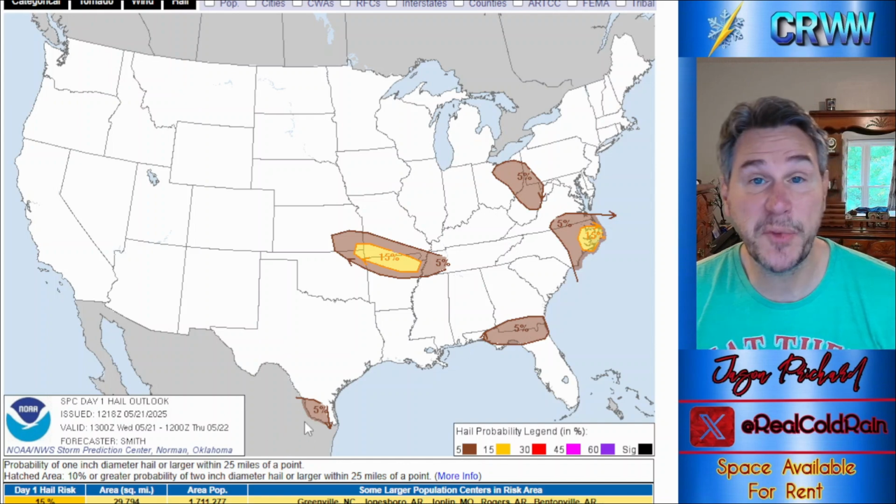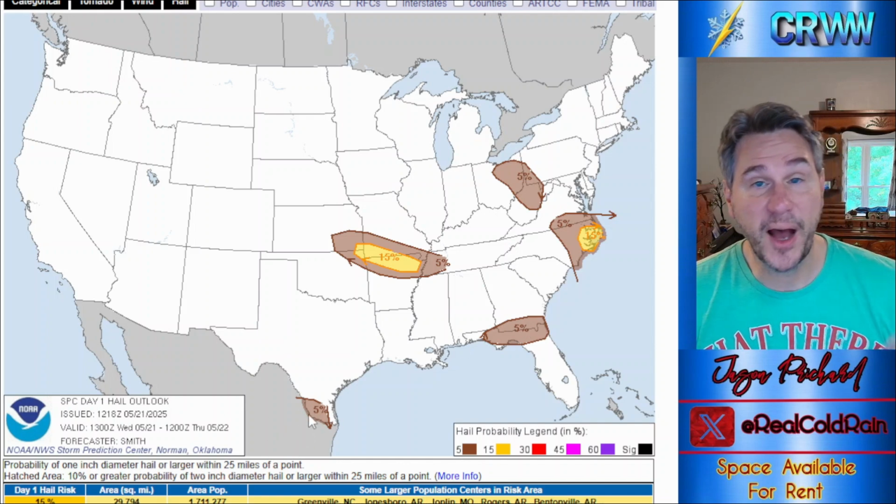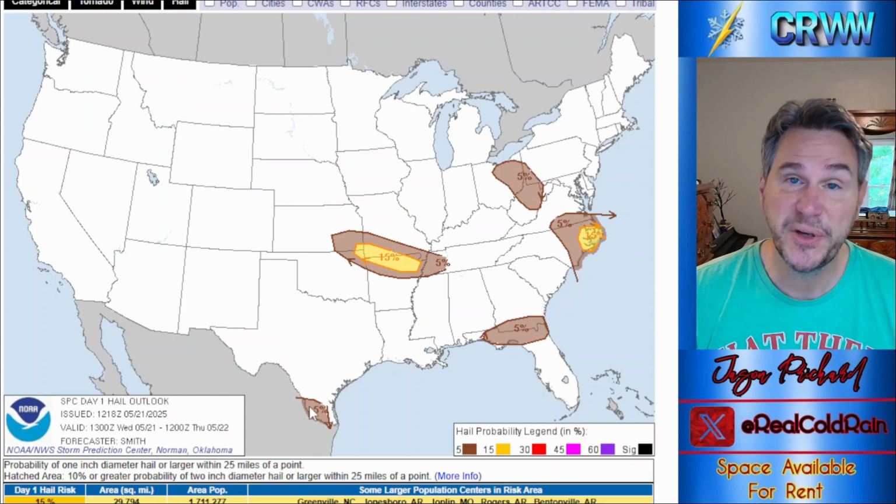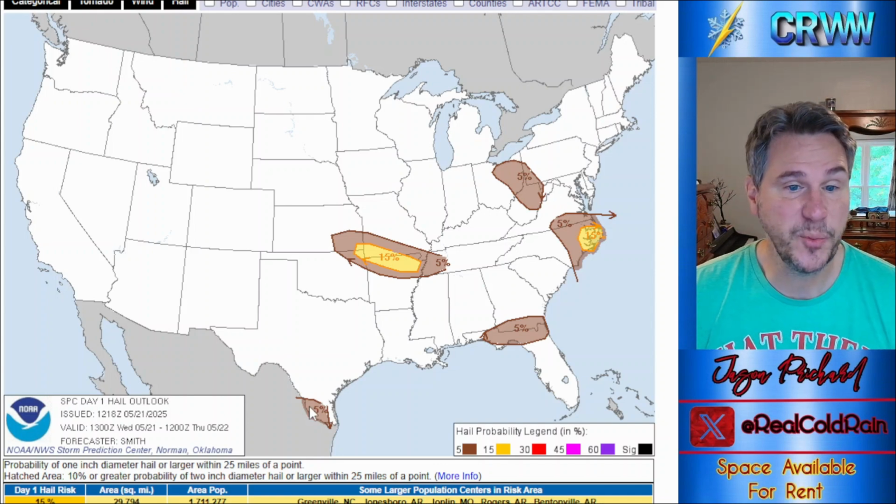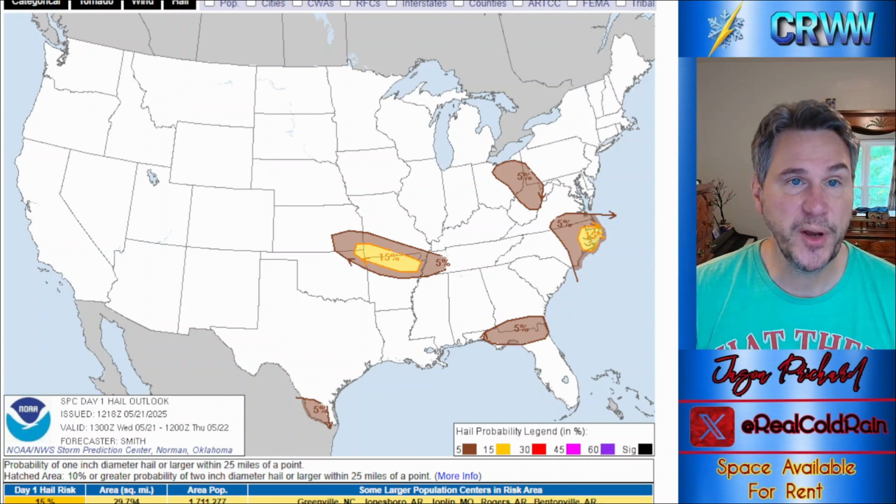And then that little system that's working out of Mexico, spilling off the higher terrain, is going to push into southern Texas. Potentially a few clusters could develop. We could see some wind and hail down there too. So that's what's going on out there today.